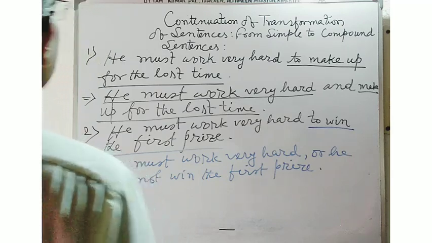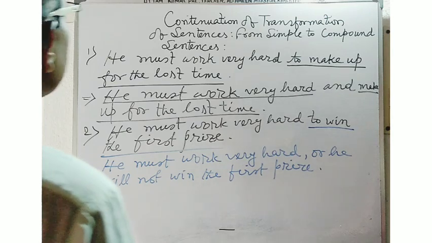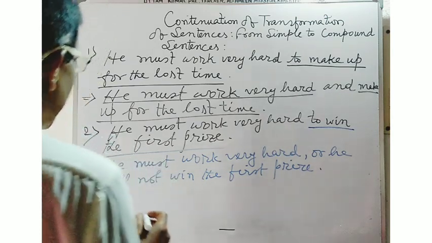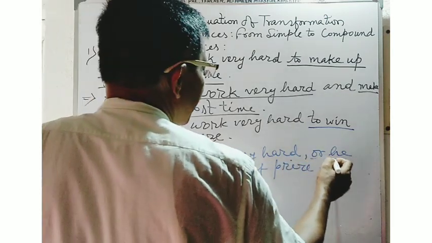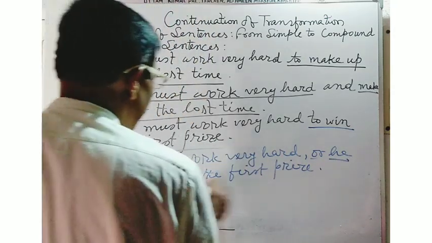In this way, you will have to make a compound sentence. Here, or is the conjunction. Now see, he will not win the first prize.